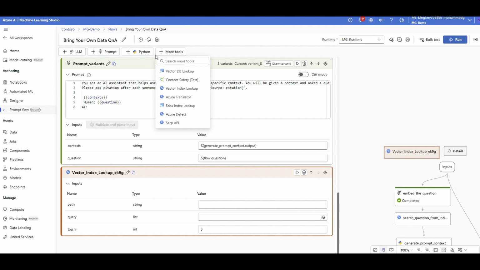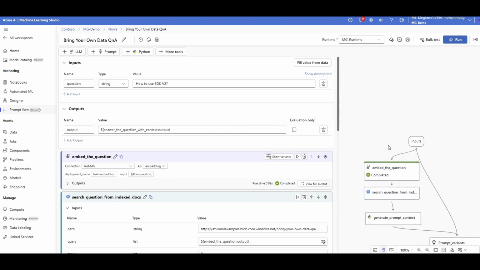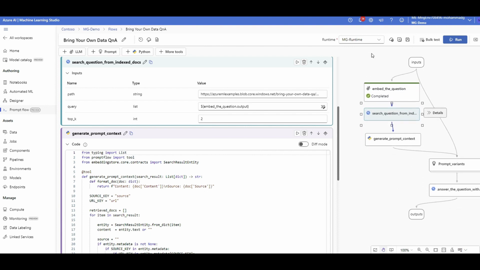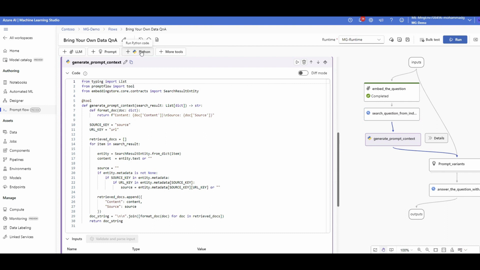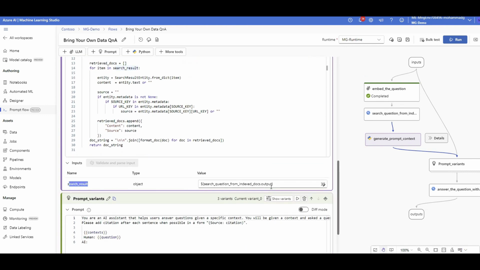Or just create a vanilla Python code. So click on Python and have a Python step here, which we actually have. I'm going to show you. So let me delete this extra one. Going all the way back. Now we had embedding created. Now we have, sorry, let me click on this one. Now we have search question from index docs, and then the output of that will go to a Python code. This got generated by this step, and let's see what this one does. You can see this one actually grabbed the search results. How? The search results are actually coming from the output of the previous step. So we got the source data, index data coming in as an output, as an input to this one.